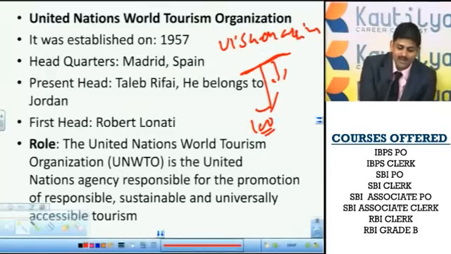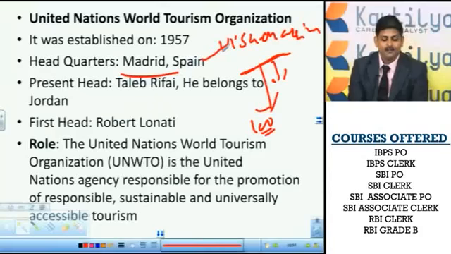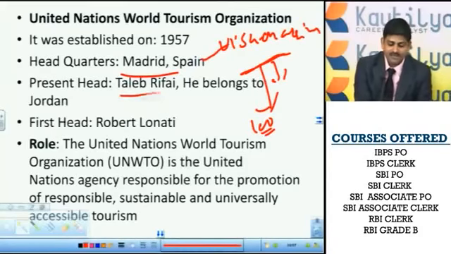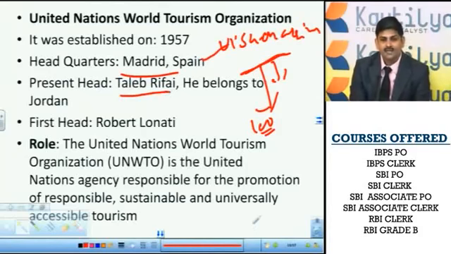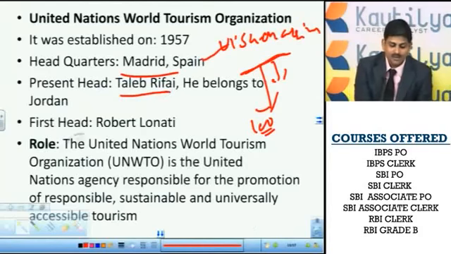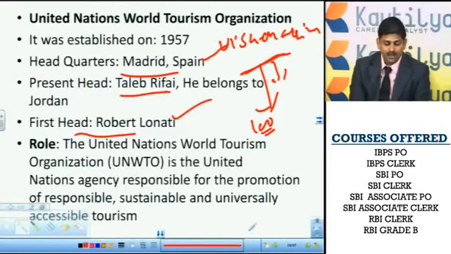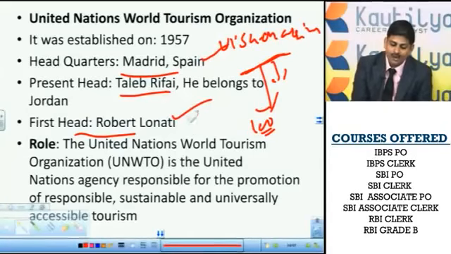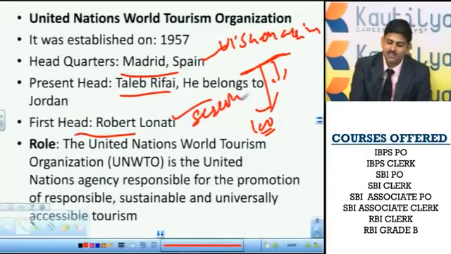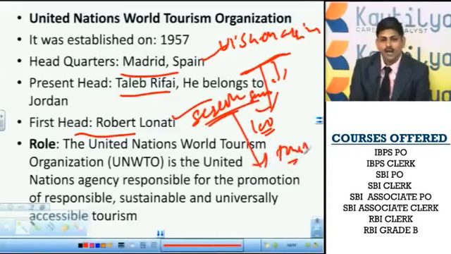Its headquarters is in Madrid, Spain. Its president is Taleb Rifai, from Jordan, and the first one was Robert Lonati. This organization, as I said earlier, promotes world tourism. Out of all service sectors, tourism falls under the service sector and has emerged as one of its important components.